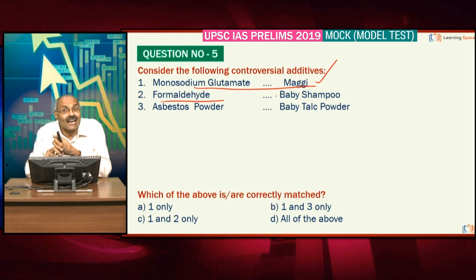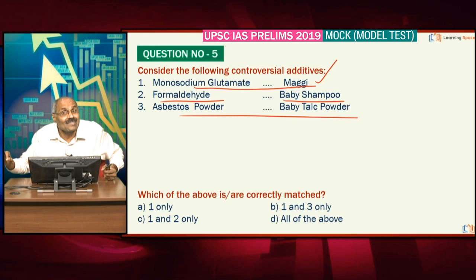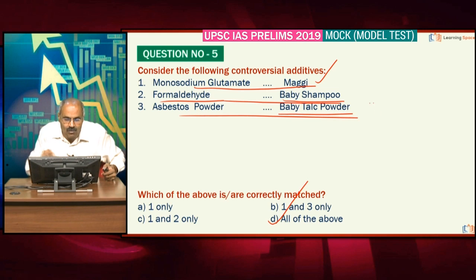Then formaldehyde, this is in the news. In one of the states in our country, formaldehyde was found in baby shampoo. Johnson & Johnson denied this, and across the world there are concerns with regard to Johnson & Johnson's talcum powder having asbestos, right friends? These are in the news. So such a type of question is expected, all of the above, right? Asbestos contamination in baby talc powder, then formaldehyde in baby shampoo, then monosodium glutamate, Maggi, a Nestle product, don't forget.